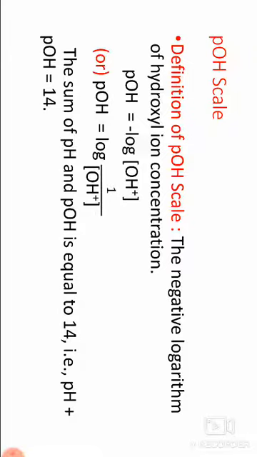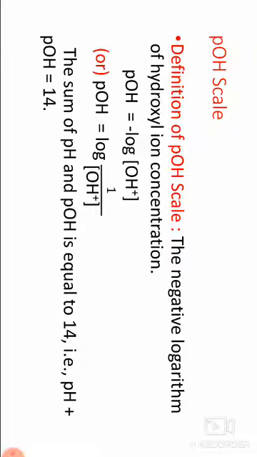Then next, Bronsted-Lowry theory, definition of acid and base. Then next, strength of acids and bases as per Bronsted-Lowry theory. Then next, limitations of Bronsted-Lowry theory. Next, Lewis theory. Then next, pH and pOH.